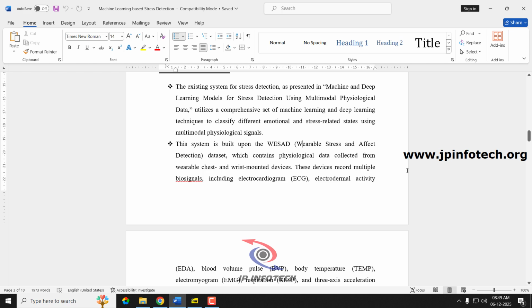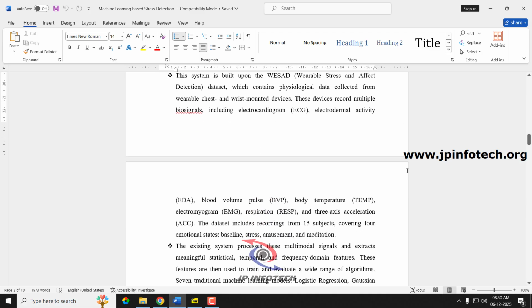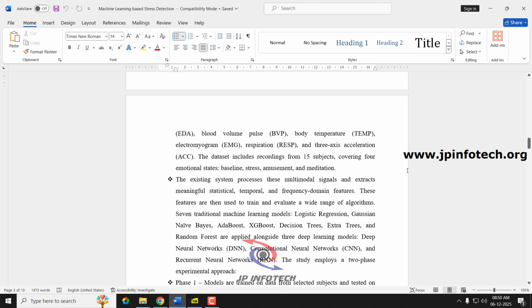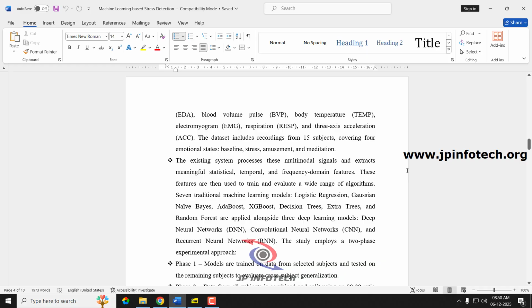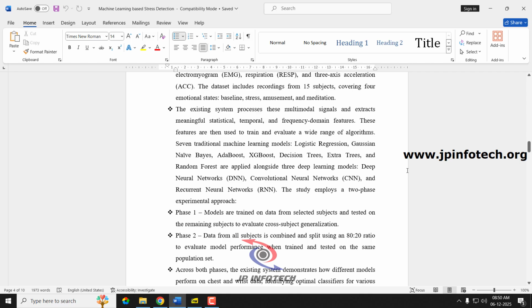These devices record multiple biosignals, including ECG, electrodermal activity (EDA), blood volume pulse, body temperature and similar signals. Everything is being recorded from the wearable devices. The existing system processes these signals and extracts the data from them, and then they have applied various machine learning and deep learning models as mentioned.